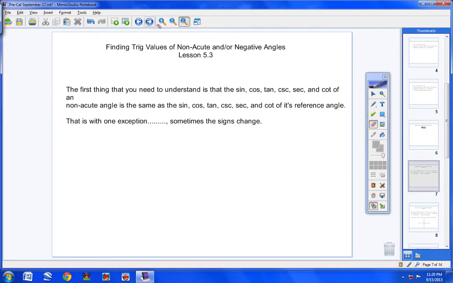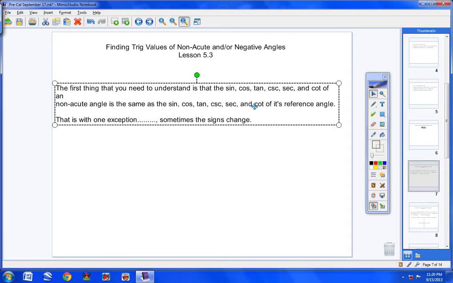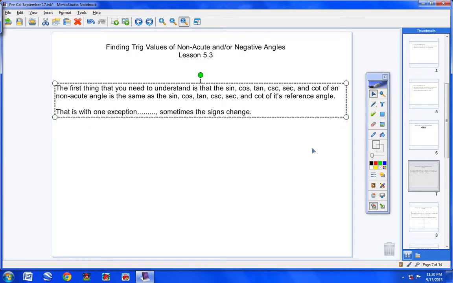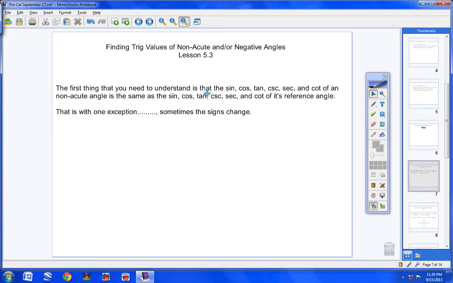Now, the first thing you need to understand, and I'm not sure why it did that, so give me a second. I always try to fix this stuff whenever I can right away. There we go. The first thing that you need to understand, read along here as I read out loud, is that the sine, cosine, tangent, cosecant, secant, and cotangent of a non-acute angle is the same as the sine, cosine, tangent, cosecant, secant, and cotangent of its reference angle.